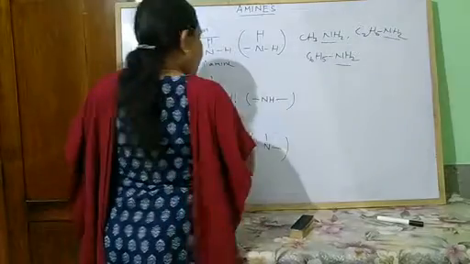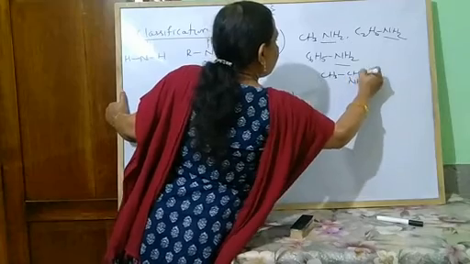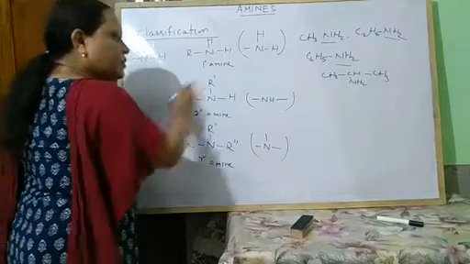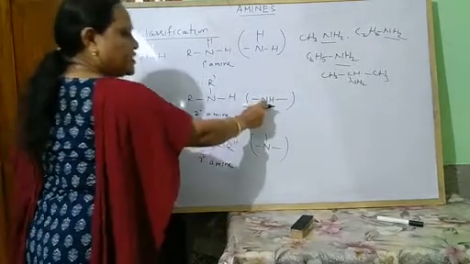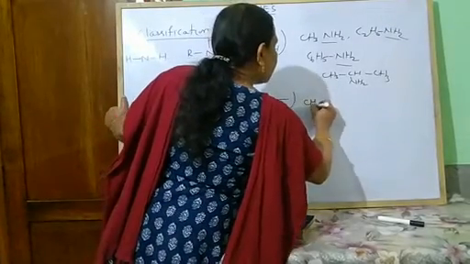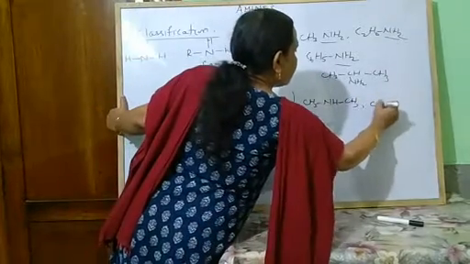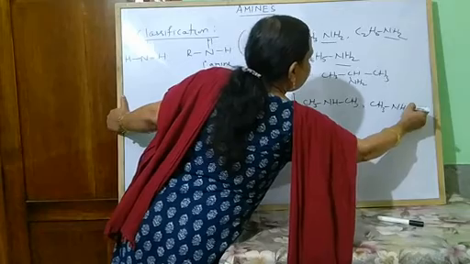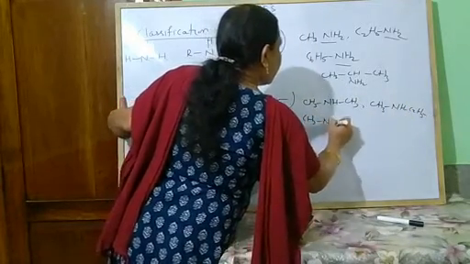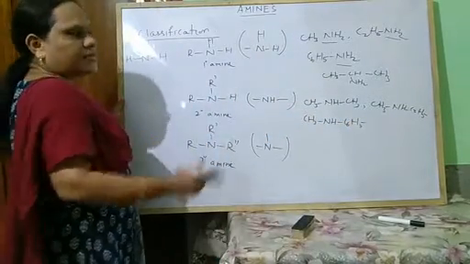Okay. And another example here also I am writing: CH3, CH, NH2, CH3. This is also a primary amine. Next come to secondary amine, where the functional group is NH and 2 alkyl groups or aryl groups are there. Examples: CH3NHCH3, CH3NHC2H5, CH3NHC6H5. What are their names? I will tell you later in the nomenclature section.